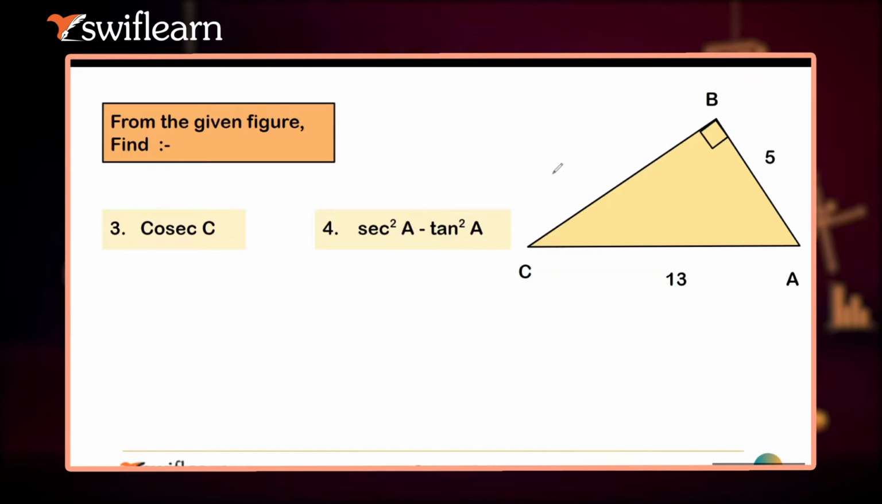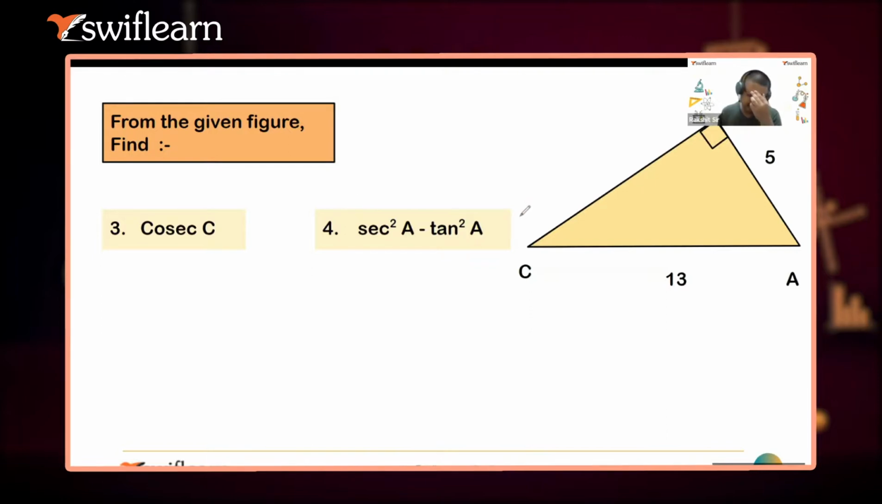Wait. Actually, I don't know. It's due to weather or what. I'm getting a kind of irritation in my eyes today. It's itching a lot. I don't know why. Due to weather. Sorry.